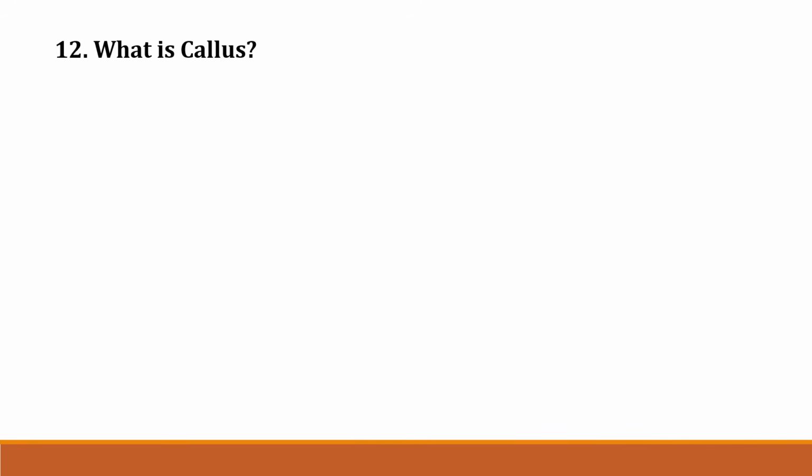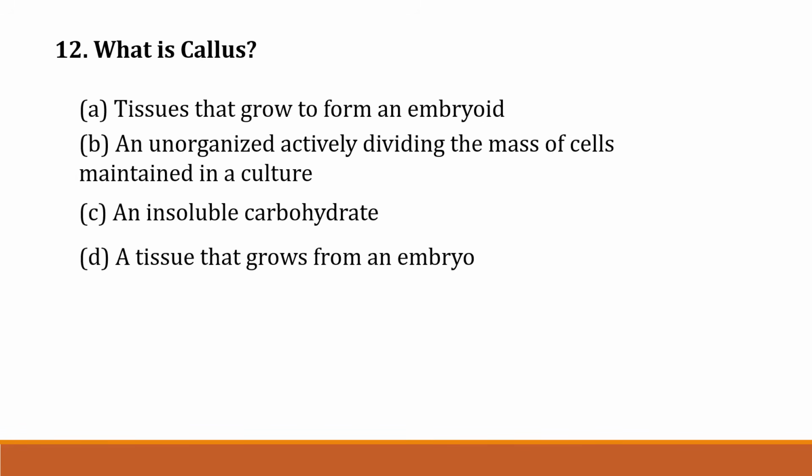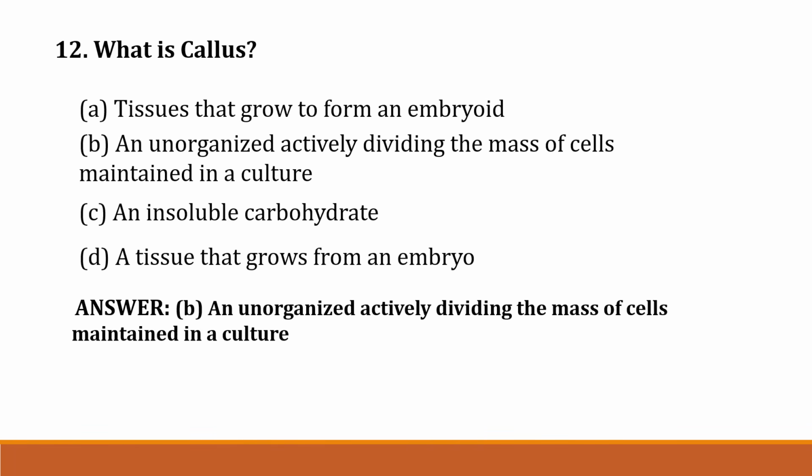The next question, question number 12. What is callus? Option A. Tissues that grow to form an embryo. Option B. An unorganized actively dividing mass of cells maintained in a culture. Option C. An insoluble carbohydrate. Option D. A tissue that grows from an embryo. Correct answer is option B. An unorganized actively dividing mass of cells maintained in a culture.